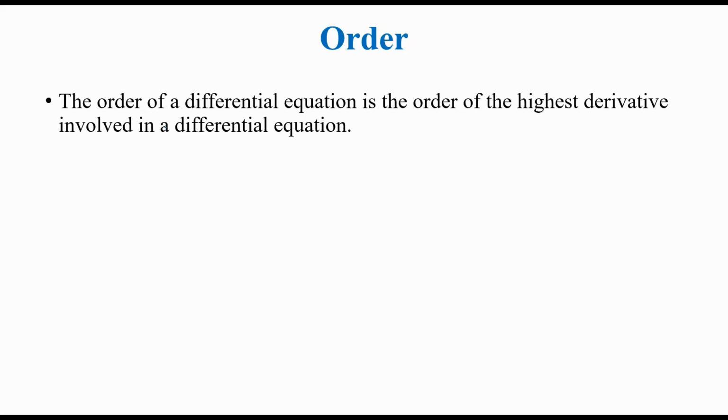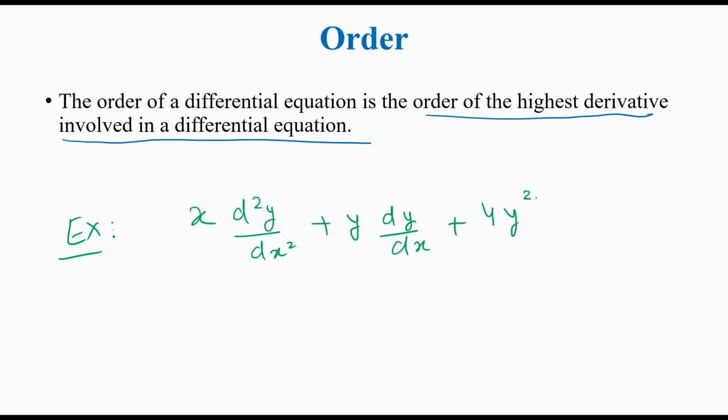Now let's see what we mean by the order of the differential equation. The order of the differential equation is the order of the highest derivative involved in a differential equation. Now what does this mean? I'll explain with the help of examples. Suppose I write this differential equation and ask you what is the order. You can see that the highest order derivative involved in this differential equation is this 2. So my order will be 2.